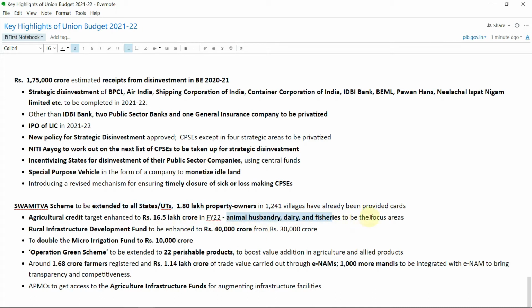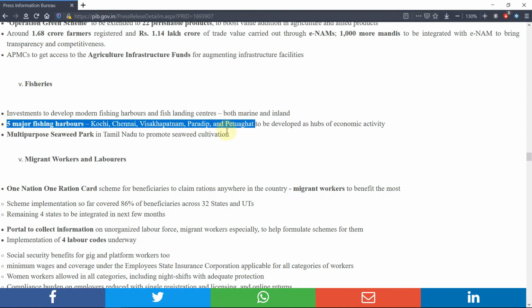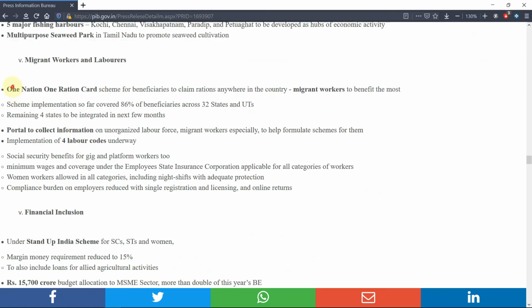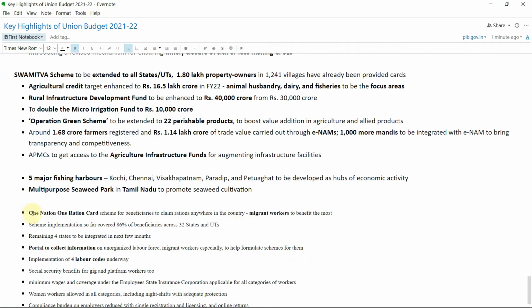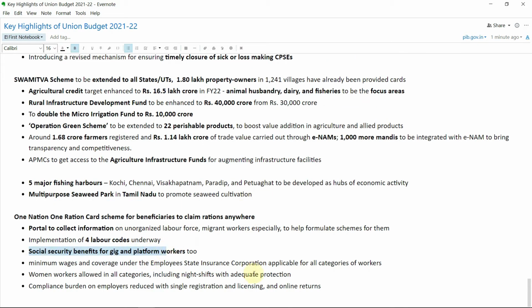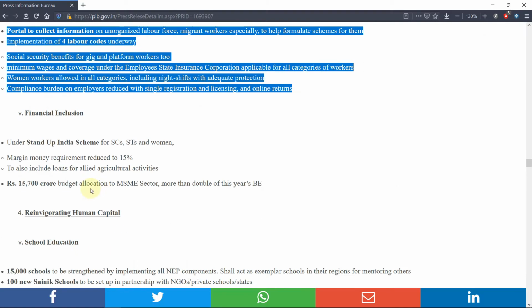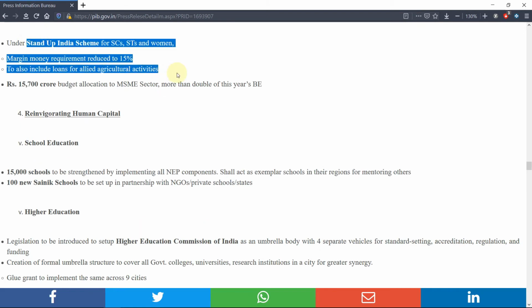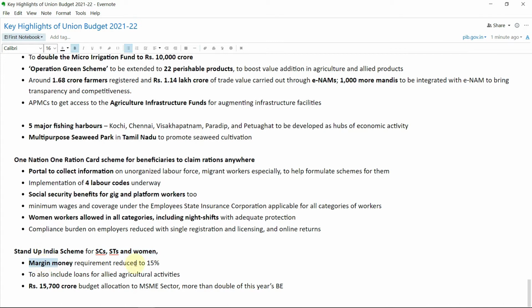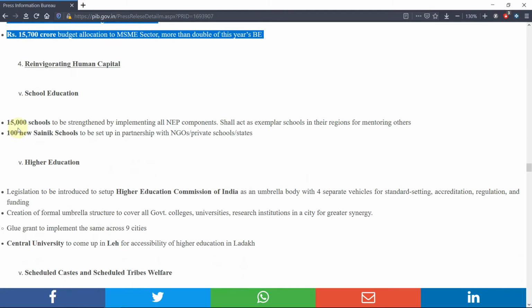And then this is for the migrant sector. This is the One Nation One Ration Card scheme, which has already been implemented, and there are so many beneficiaries who are getting the benefits of this. And for the school education, higher education sector, the Stand Up India scheme for greenfield projects, and the Eklavya model residential schools, and all these things. So this is basically a way to create your own notes without having any other dependence on other sources.